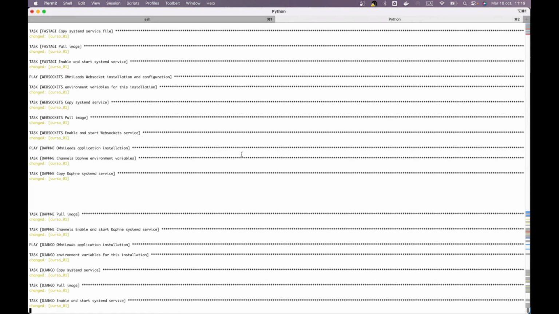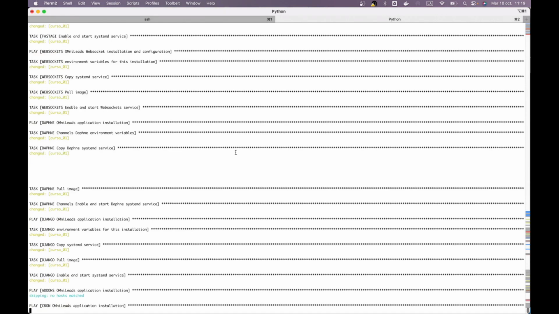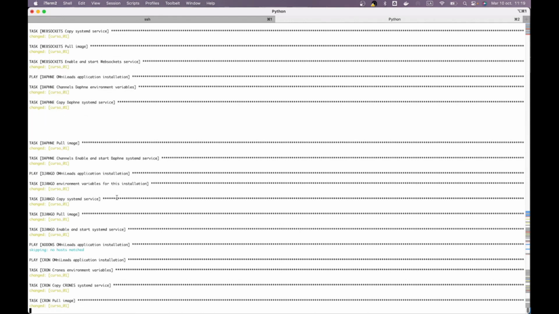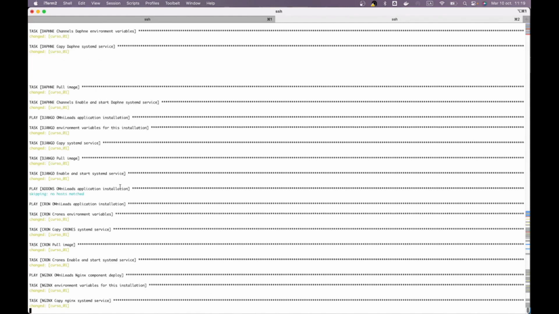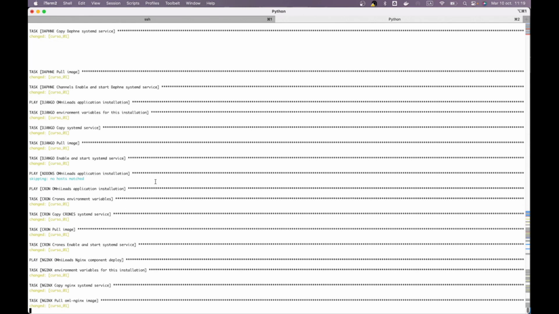In fact, each component to deploy is an Ansible playbook that generally has between 3, 4, or 5 instructions. That is the copy, the render, let's say, of the Ansible Jinja templates for the service and the environment variables, and then the service starter.